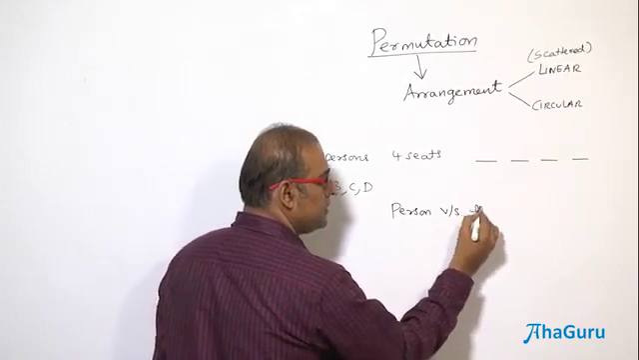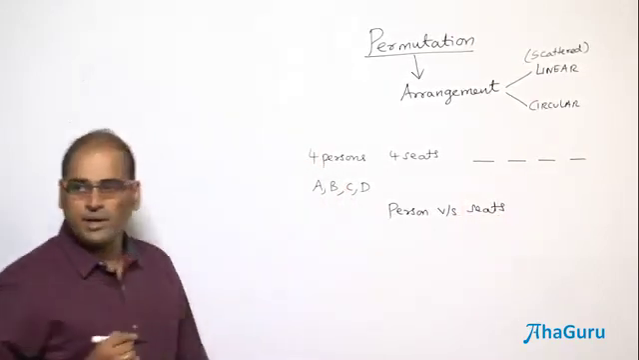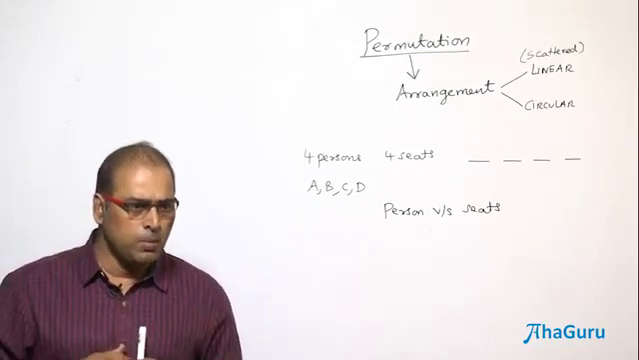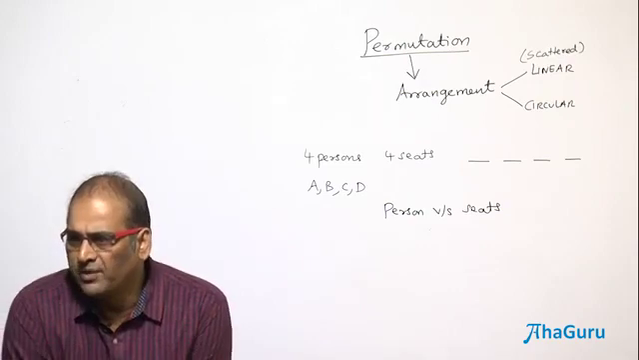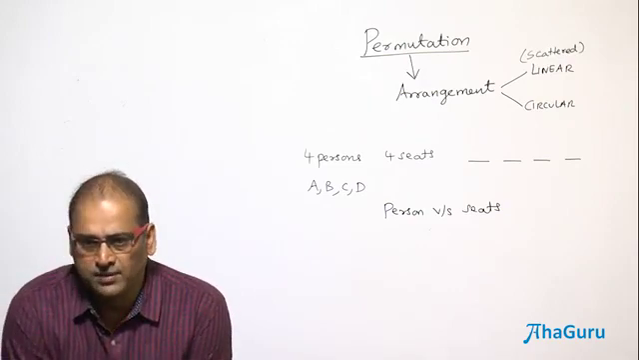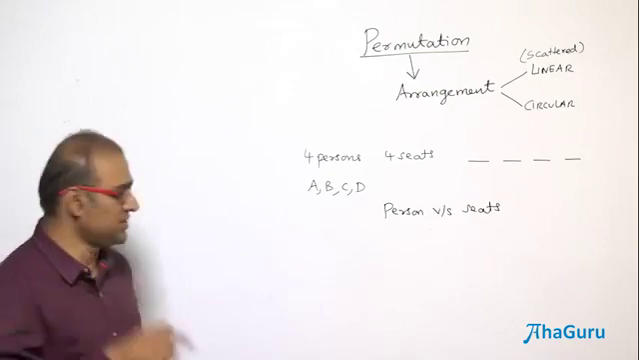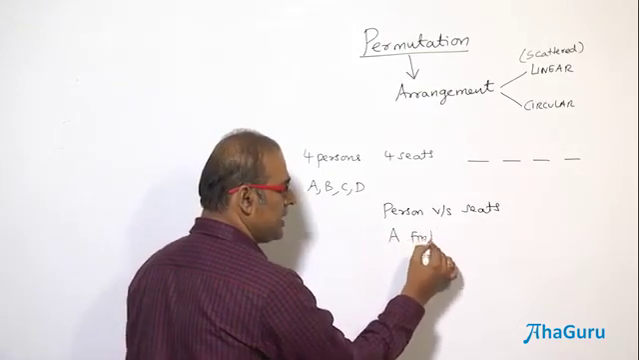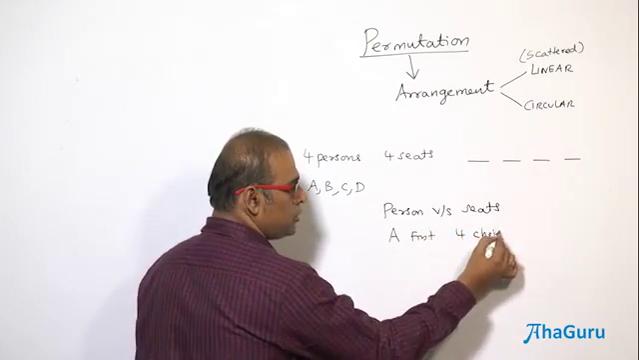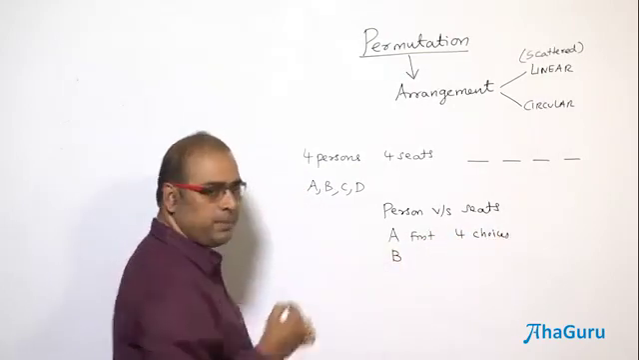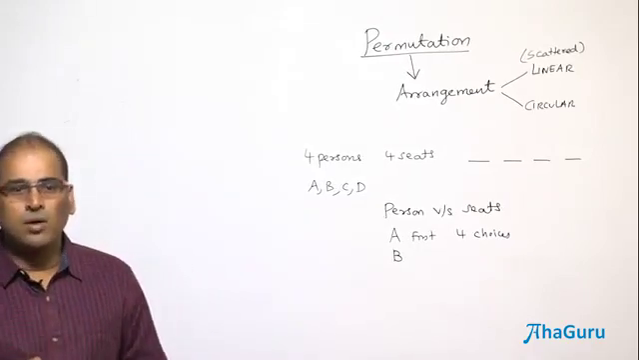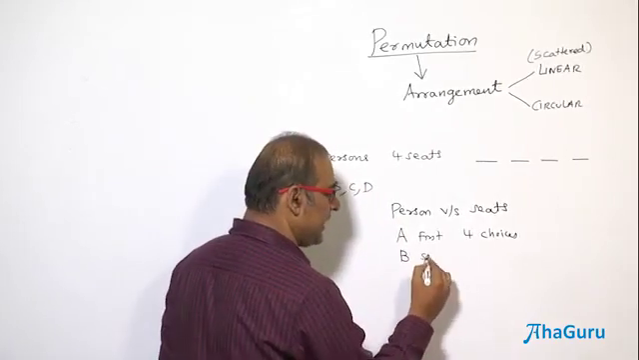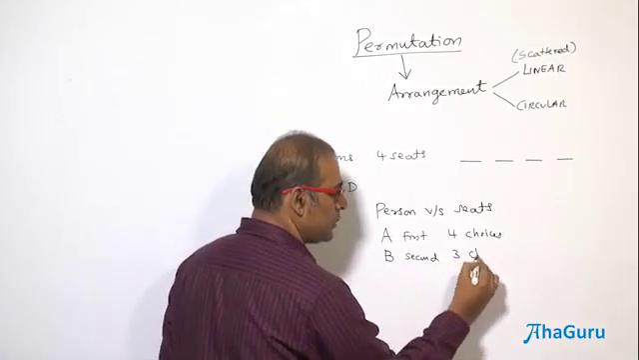Person versus seats. So how are you going to give an argument? Suppose person A is going to occupy one of the 4 seats first. How many possibilities? 4, because A has 4 choices. Then let us assume that B occupies next. Only 3 choices, because A is already seated, which seat we don't know. So B is second, and he has 3 choices.